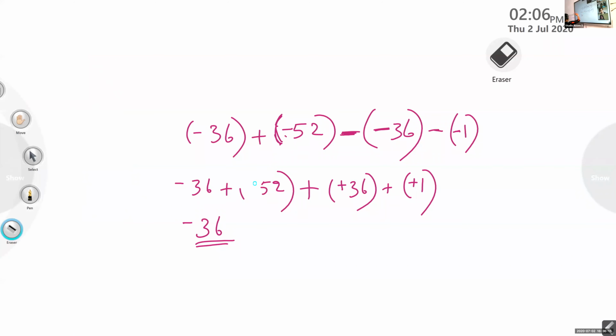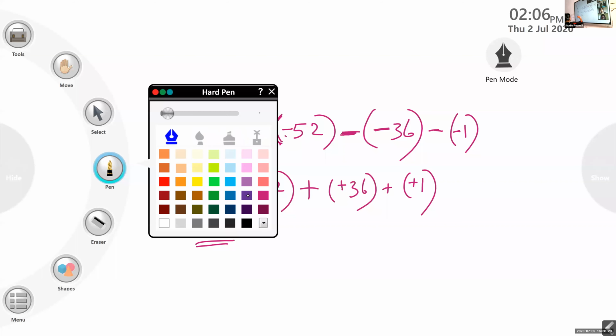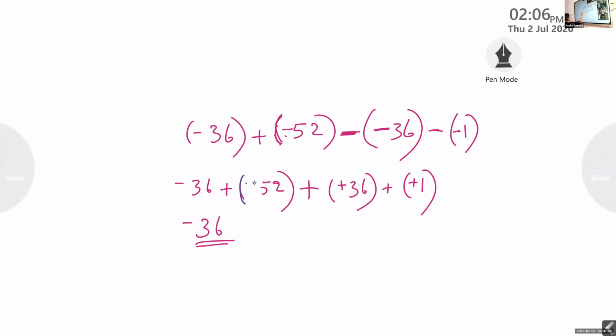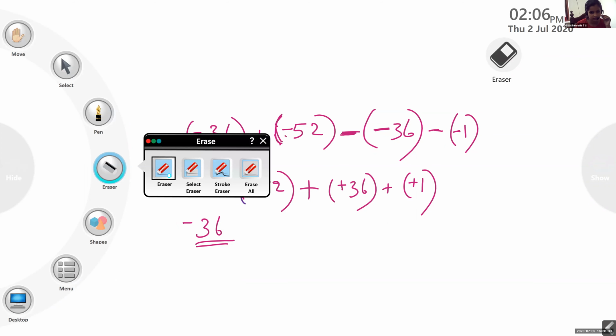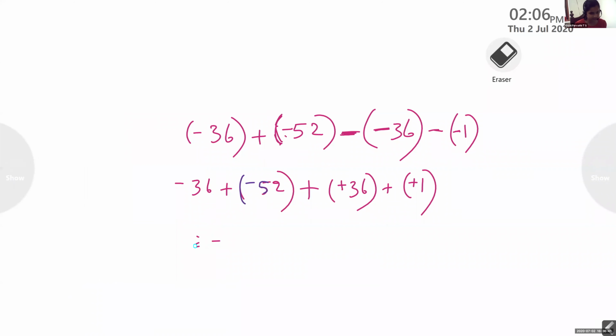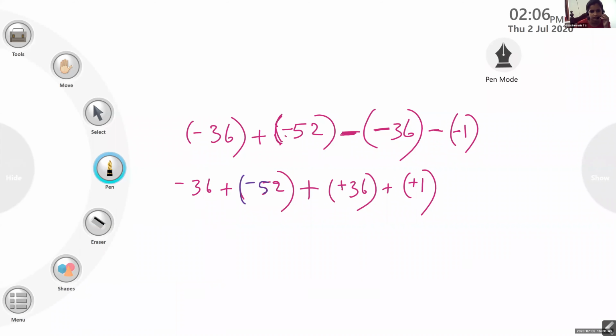Okay. So it is all minus, no need to change the sign. So it is minus 52 and then both positive 36. Then again positive. Now, 36 and 52, what is the answer you get? Total 88. Negative 88. You will get negative 88 here.